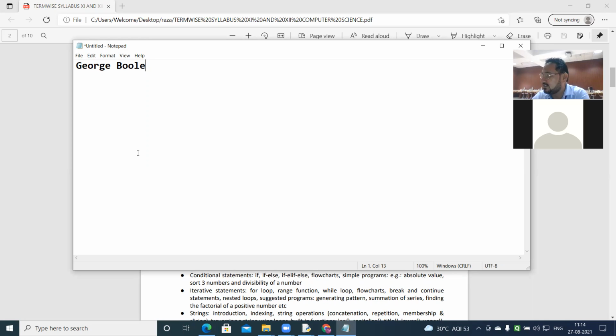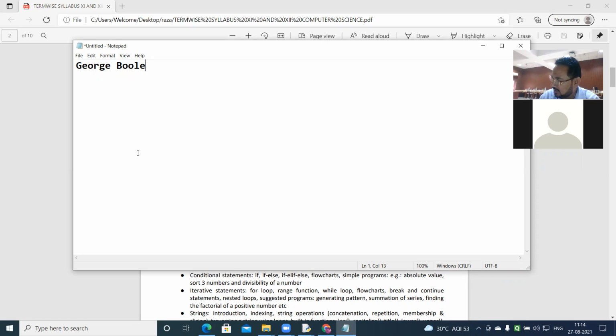Let me check a little in the book. See, George Boole wrote the revolutionary paper, An Investigation of the Laws of Thought, published in 1854, which led to the development of a new system, the algebra of logic.